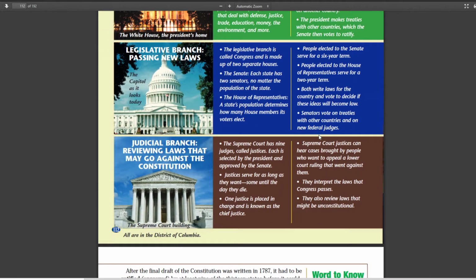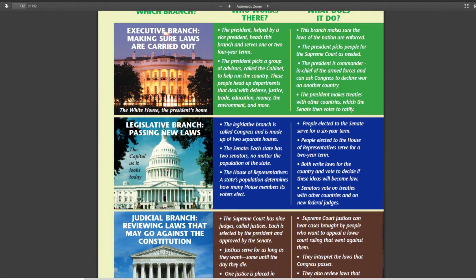And then when we talk about the Supreme Court, right here, where did these people come from? The president picks the Supreme Court. However, it has to be approved by the Senate and the legislature before they can get to the Supreme Court.